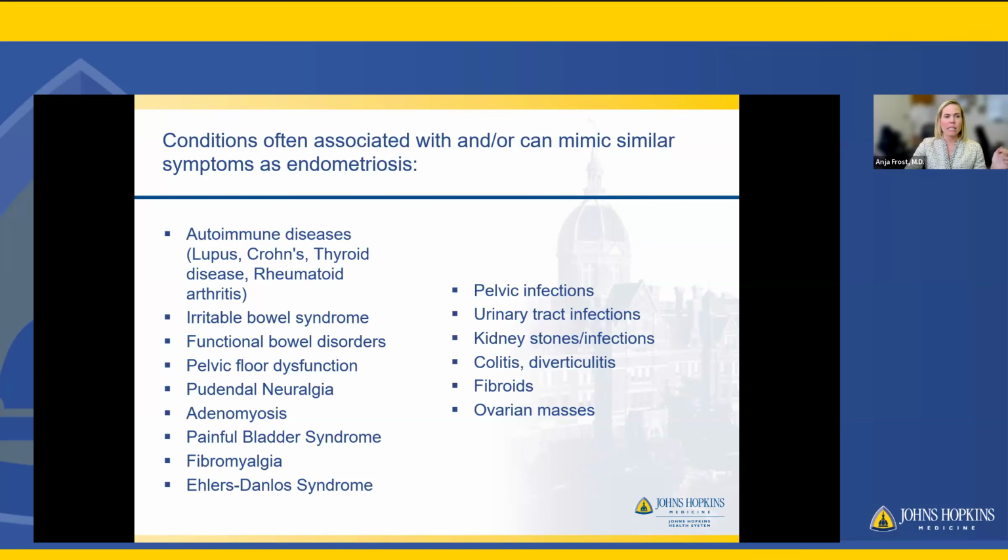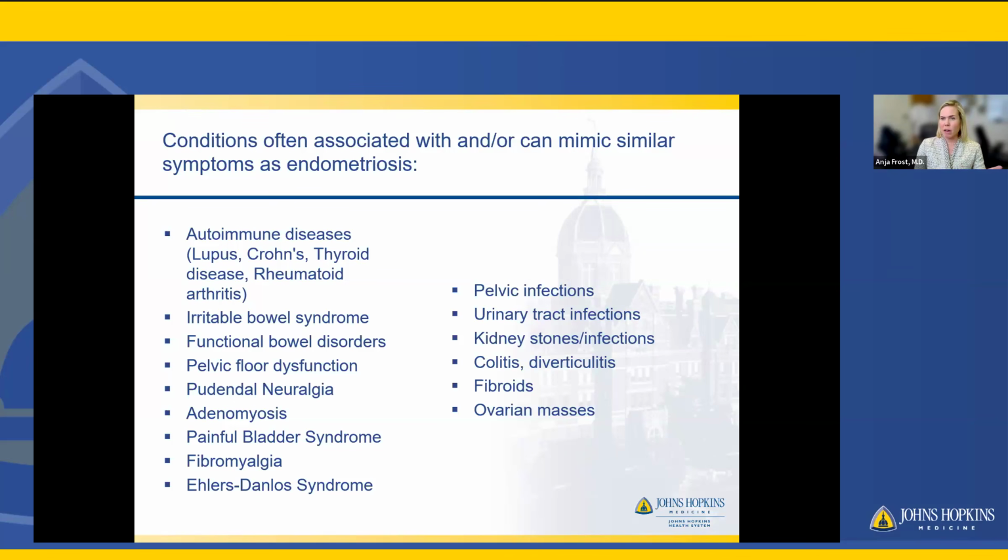Starting at the top, autoimmune conditions. So those are like lupus, Crohn's, your thyroid diseases. It's not uncommon that we see patients with concurrent bowel symptoms, which can be hard to parse out. Is it a separate condition? Is it related? Because all of these organs sit closely, intimately related within the pelvis. So irritable bowel function, and functional bowel disorders.